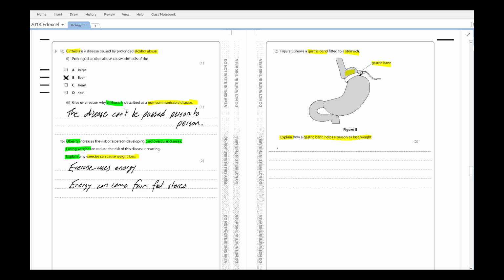So you can see that the stomach volume is reduced, and if the stomach volume is reduced, the person is going to eat less, or the person will feel full with less food.